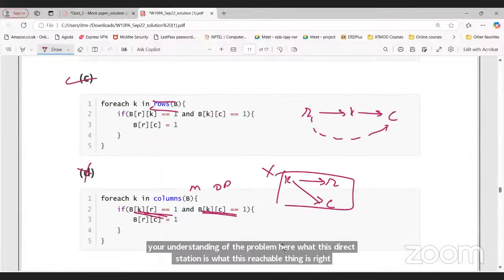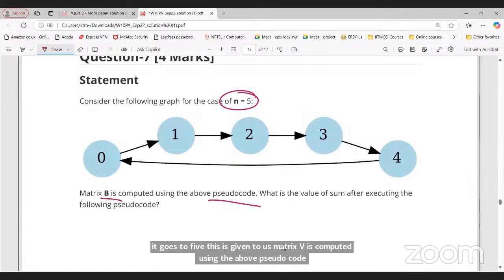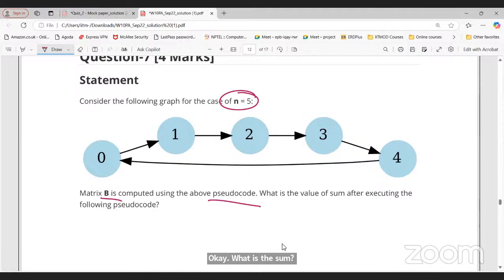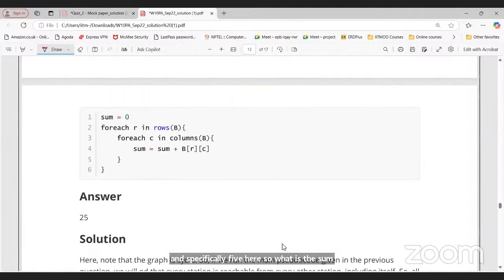Okay, great. So let's solve question number 7. Consider the following graph. N equals 5. This is given to us. Matrix B is computed using the above pseudocode. What is the sum after executing the following pseudocode? Matrix B is computed. N is basically 5 here. So what is the value of sum? Yeah, the code is there.